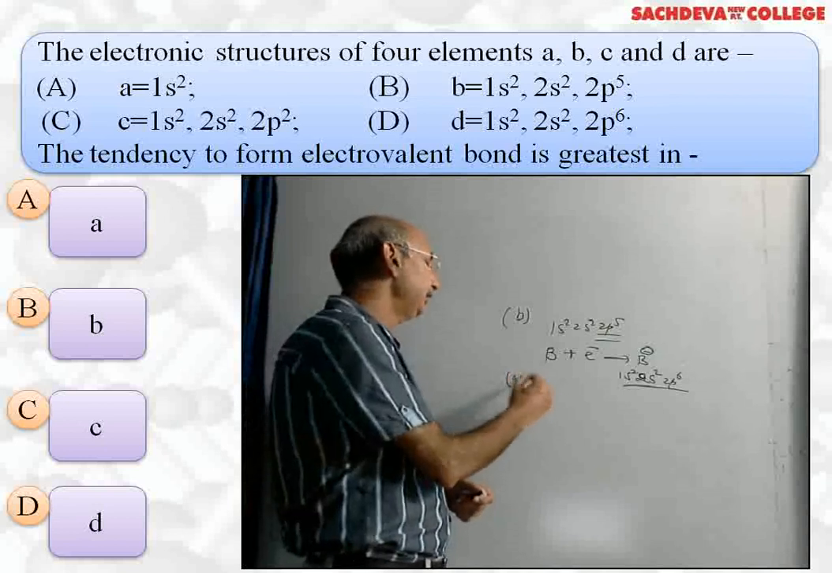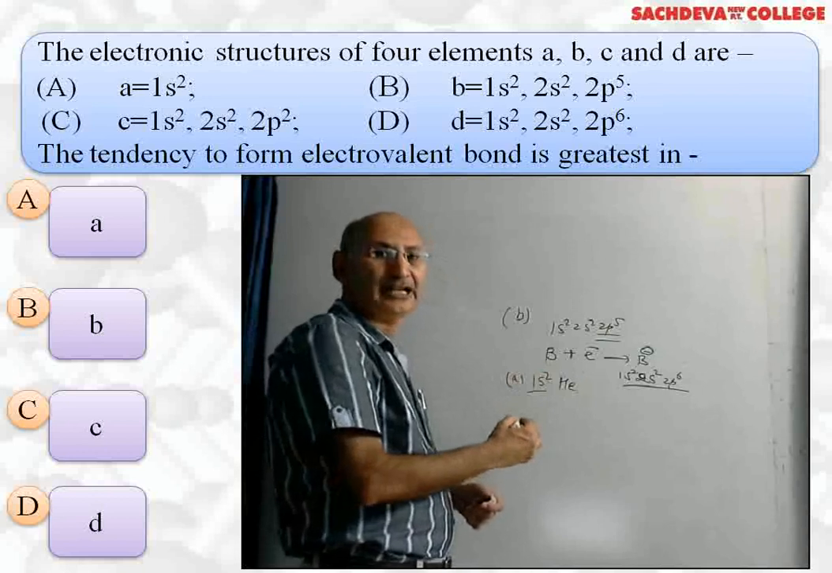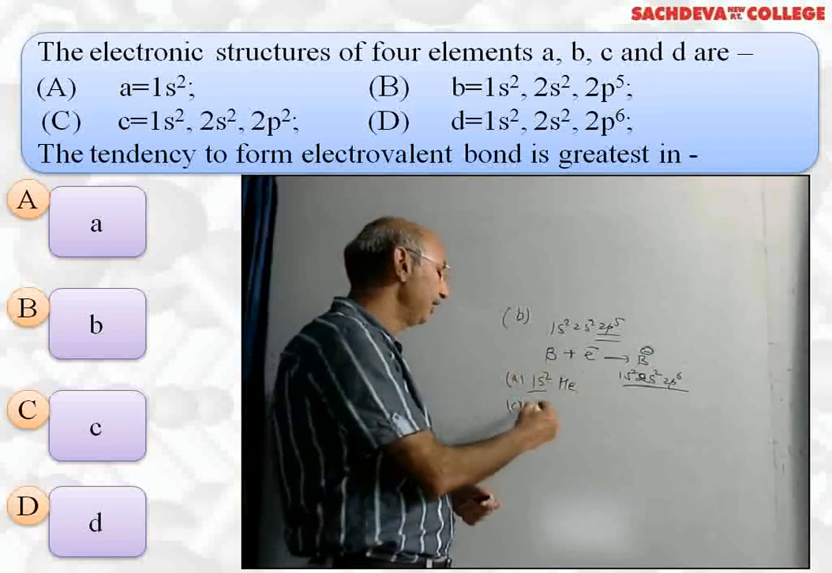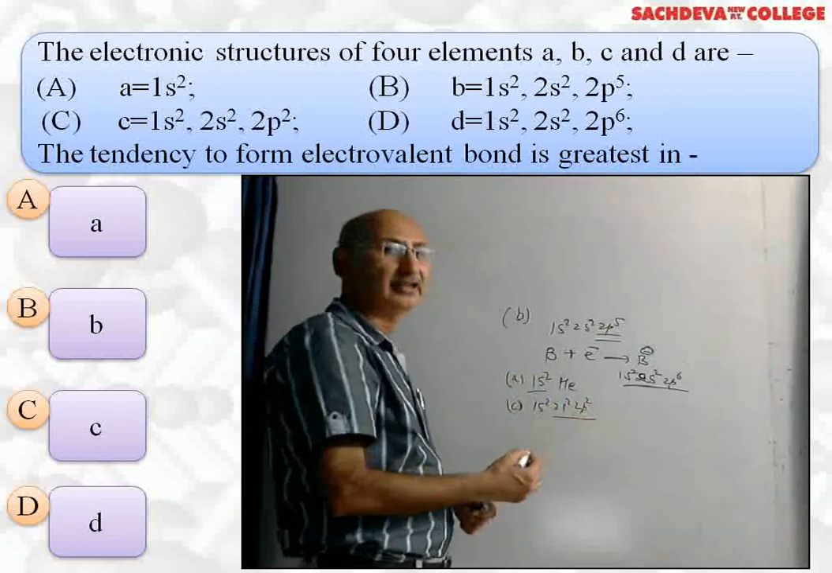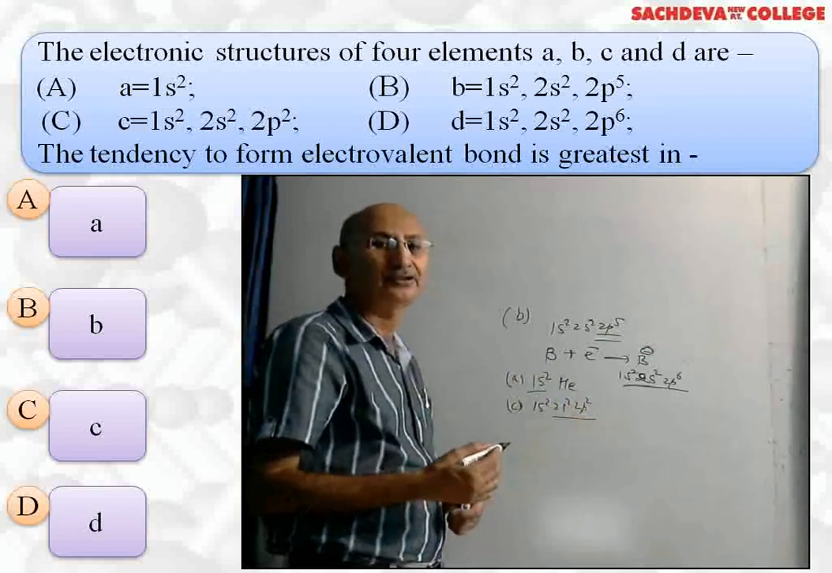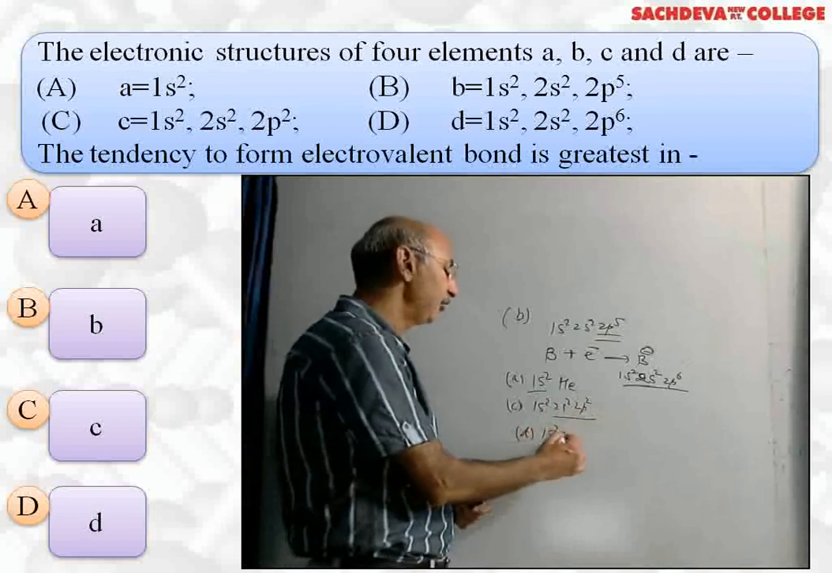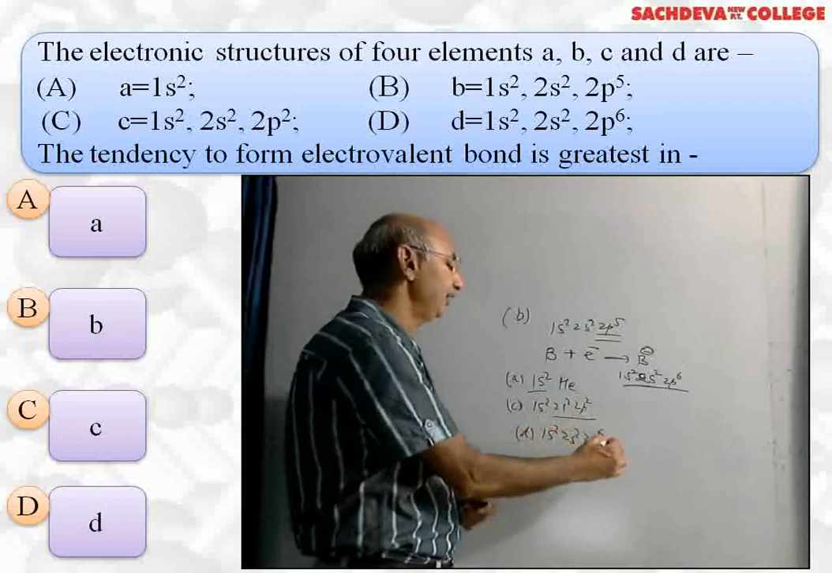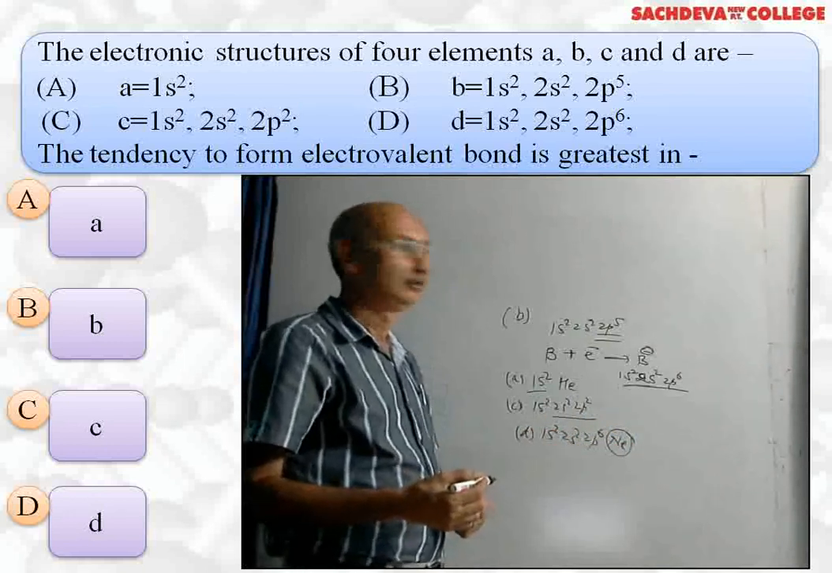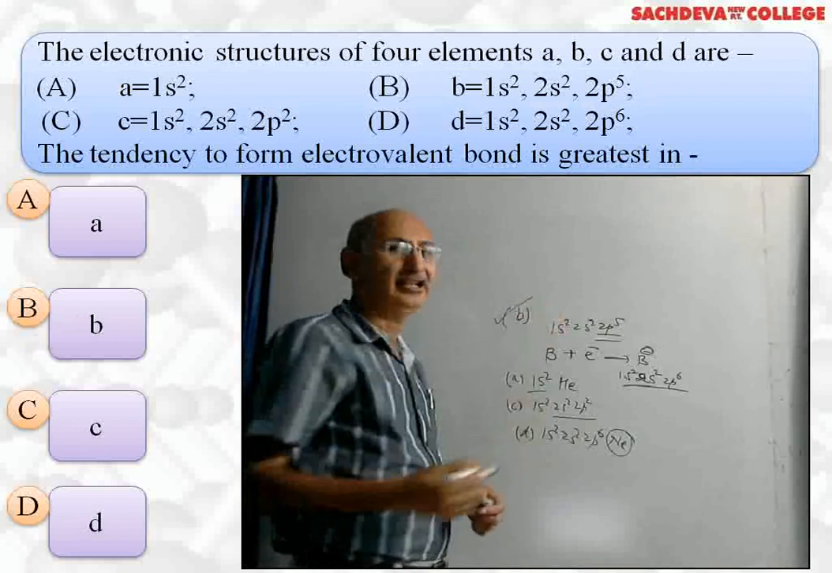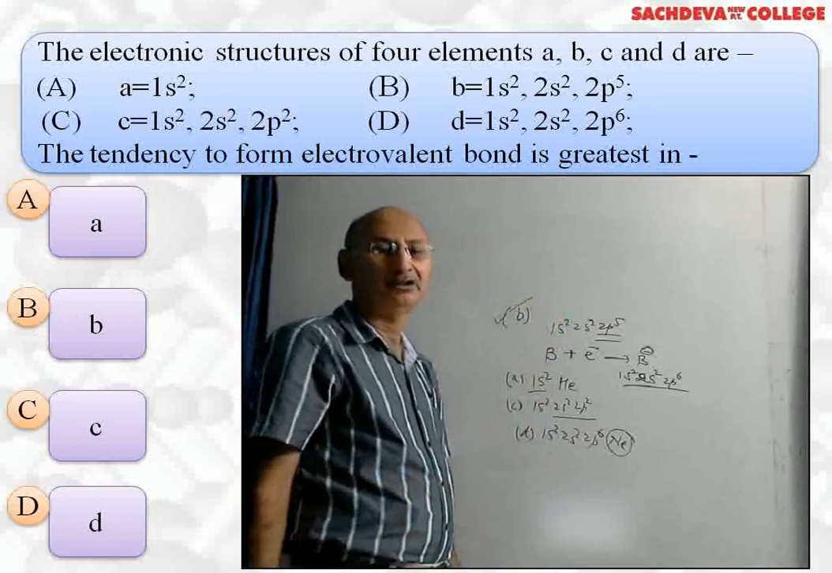Now A part is 1s2, it is helium, it does not form any bond. Whereas C is 1s2, 2s2, 2p2. It has 4 valence electrons, carbon, it has maximum tendency to form covalent compounds. And D part is neon, 1s2, 2s2, 2p6. It is a noble gas or inert gas, so it does not form any bond. So the correct answer is B part, which has maximum tendency to form ionic compound or electrovalent bond.